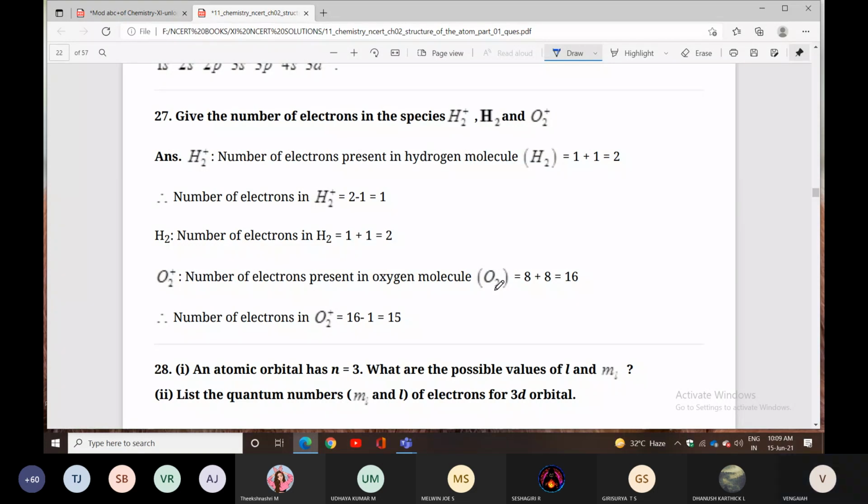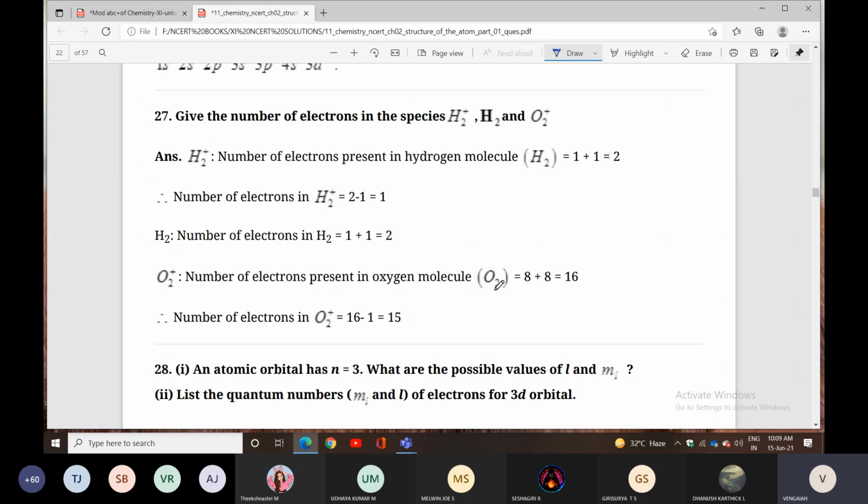For the hydrogen molecule, H2, one hydrogen contains one electron, so two hydrogens contain two electrons. The number of electrons present in H2+ is 2 minus 1, so you get 1.